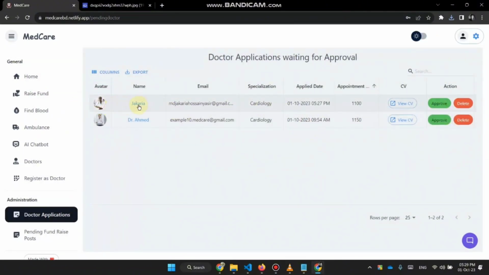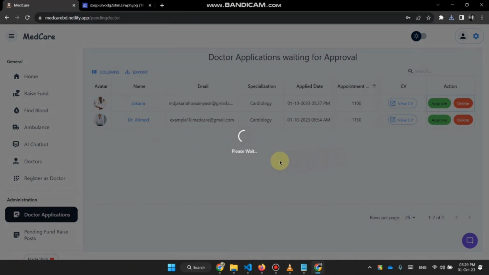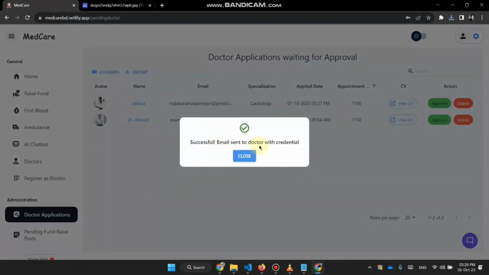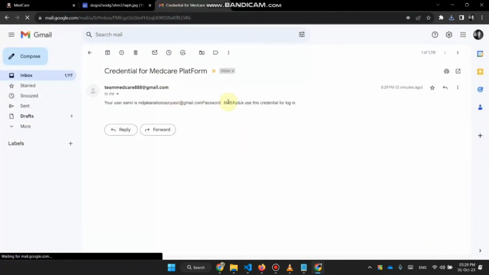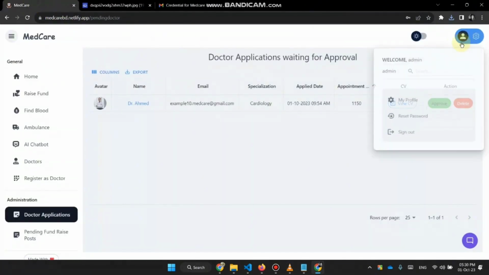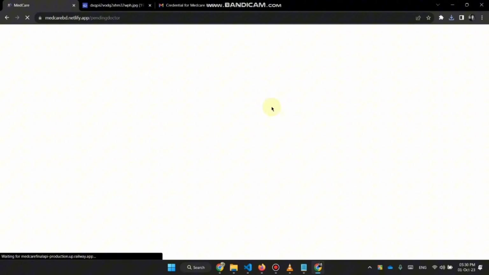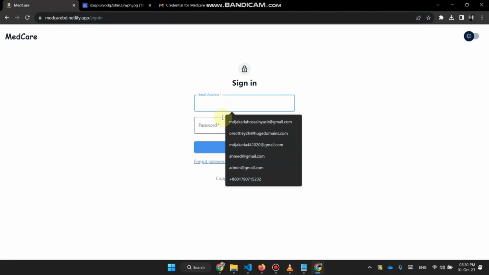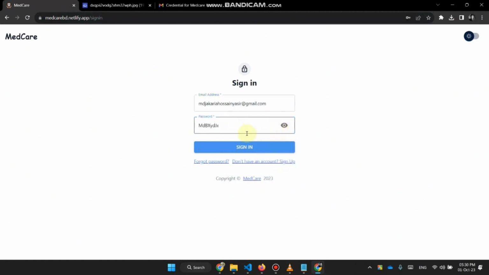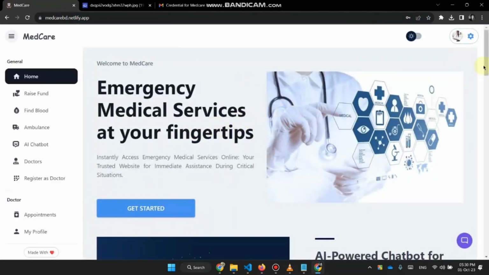I applied with this profile here recently, so I want to approve it here. So an email is sent to the corresponding user. Let's check our mail. So I have this password and email. I want to copy this and log in here. So this is my email and password. Now I have logged in as a doctor.